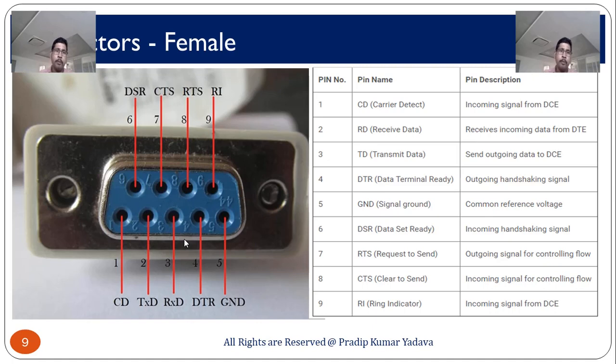Basically we are talking about the receiver. DTR is data terminal ready, ground means signal ground, DSR is data set ready, RTS means request to send, CTS means clear to send, meaning just clear the path and now clear to send, and RI means ring indicator, an incoming signal from the DCE. So, these are some workings of these pins.